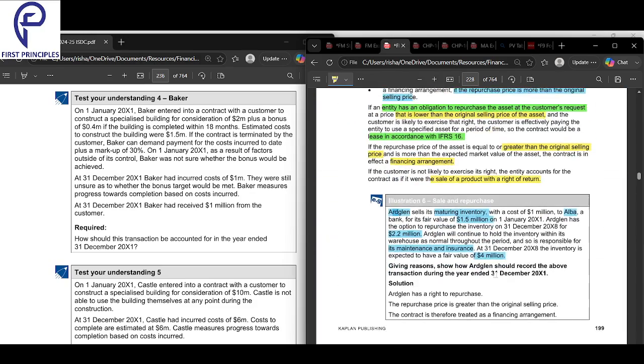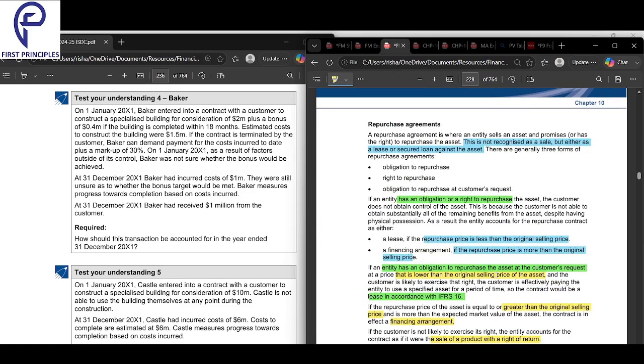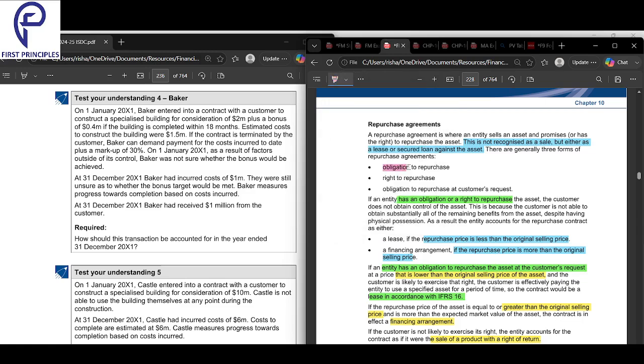Okay, let's make sense of this here, Indrani. What are the three cases in repurchase? Obligation, the three cases are obligation to repurchase, right to repurchase, and obligation to repurchase at the customer's request.